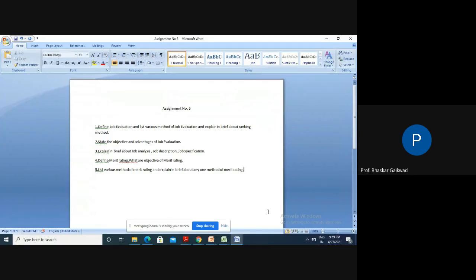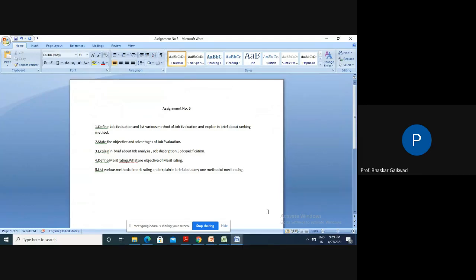But how can we decide the wage system? If there is no certain logic while deciding the wage system, then the problem of inequality in wages will be there. Unequal wage systems may lead to job dissatisfaction. To avoid these inequalities, we need job evaluations.